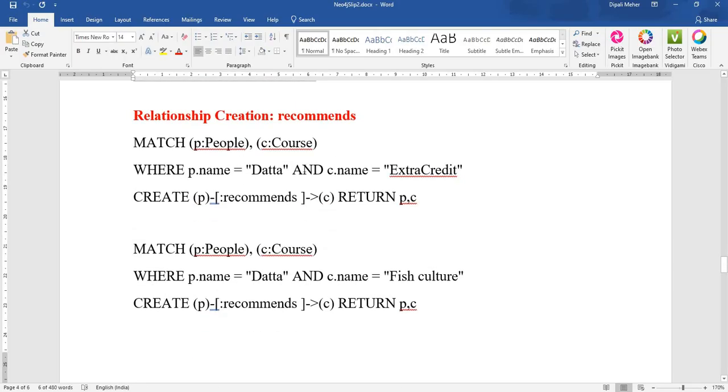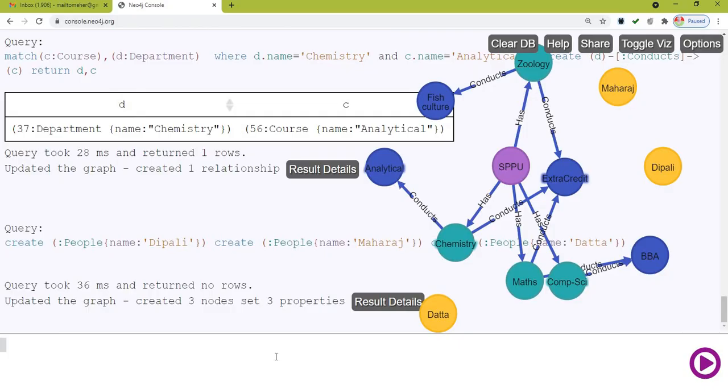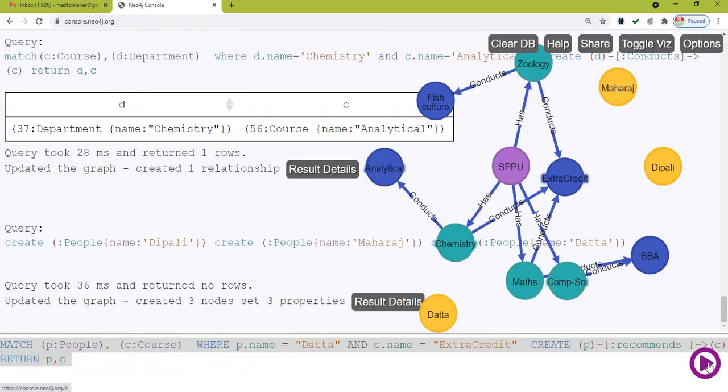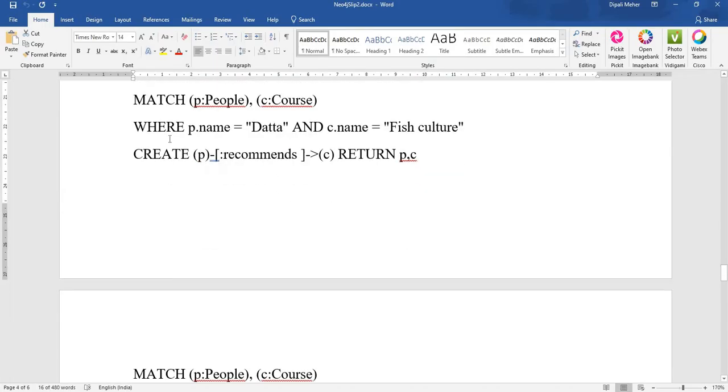Now people recommends course. See, match people comma course where P dot name is Datta and C dot name is extra credit, create source relationship destination. So create P recommends C. So people recommends course. So Datta is recommending extra credit. So let us create that. See here, Datta is recommending extra credit. Now go for the next.